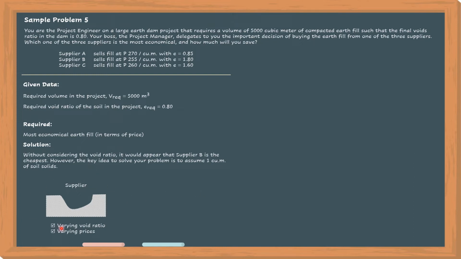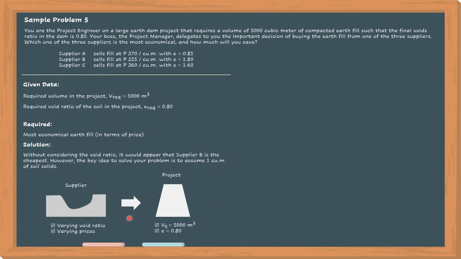Also, this diagram shows how the problem must be approached. So meron tayong mga suppliers, and each supplier has varying void ratio and varying prices. Kukuha tayo sa kanila ng earth or soil, itatransport natin papunta sa ating project. Ang project natin, merong requirement na dapat ang total volume is 5,000 cubic meter. Yung moist volume na yan is 5,000 cubic meter, and then the void ratio should be 0.80.